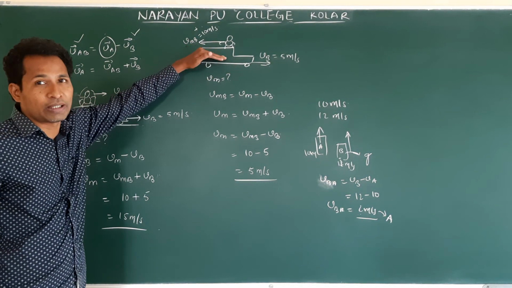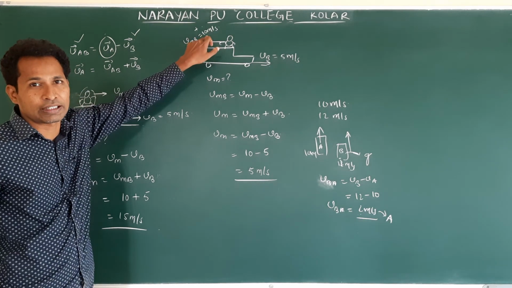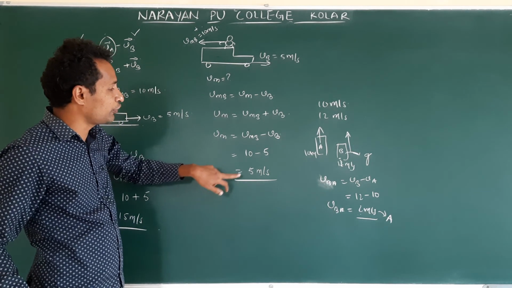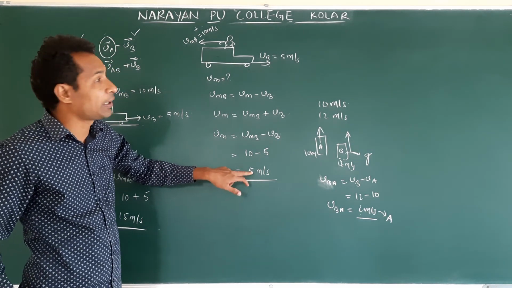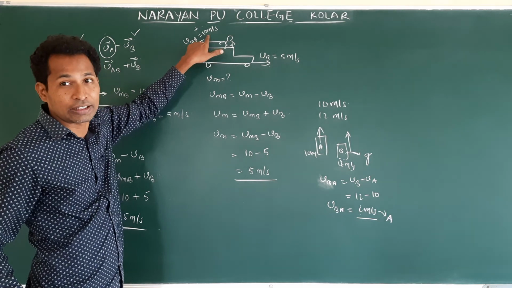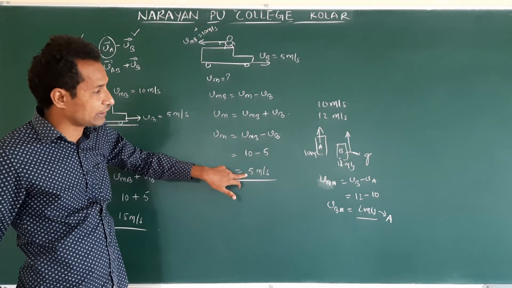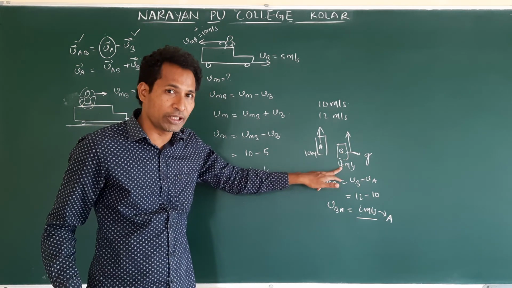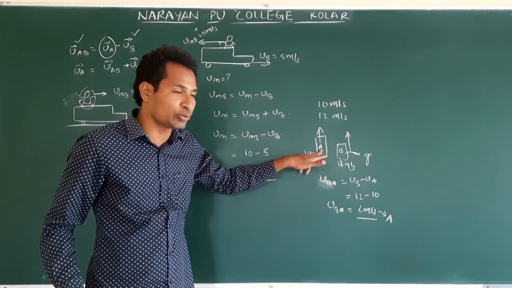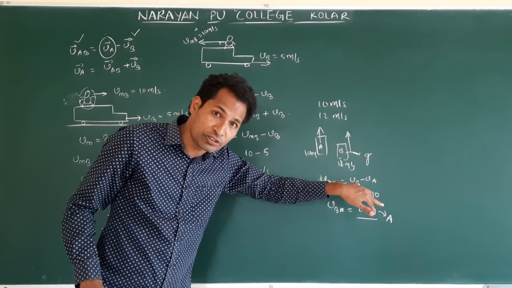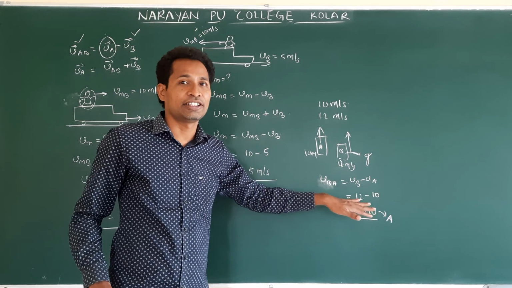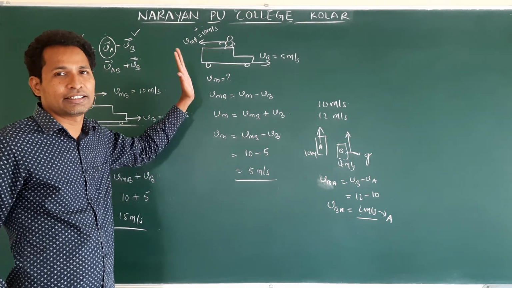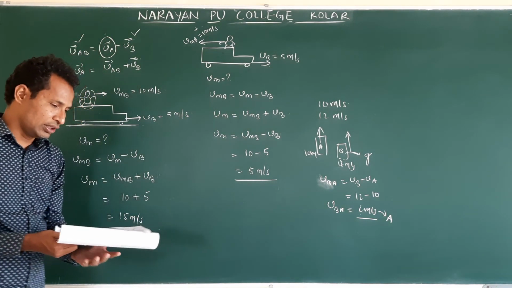Vmb is with respect to bus. The man in the bus is walking with 10 meter per second, but the bus is moving against this motion. Due to this, for someone standing on the ground, it appears 5 meter per second. But actually, what is the velocity in the bus? 10 meter per second. But with respect to ground, 5 meter per second. Similarly, like this example, B is actually moving with 12 meter per second. When we talk with respect to A, it is only 2 meter per second, not with respect to ground. Understand? So relative velocity: if we apply the sign convention properly, then we will get correct answers.